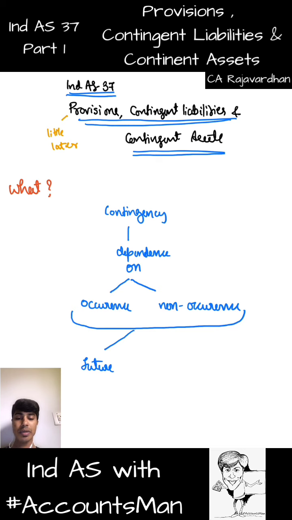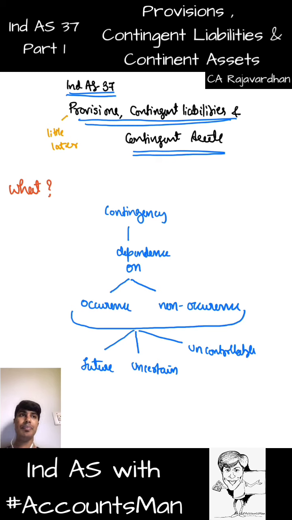It is not in the present. It is about something that's going to happen or not happen in the future, something we are not sure about, something which we are not certain of, and something which is not in our control as well. Not controllable. So contingency is an event dependent on occurrence or non-occurrence of a future, uncertain and uncontrollable act.